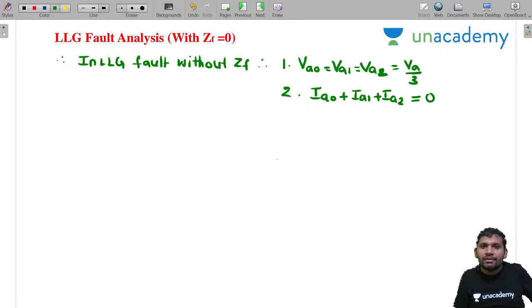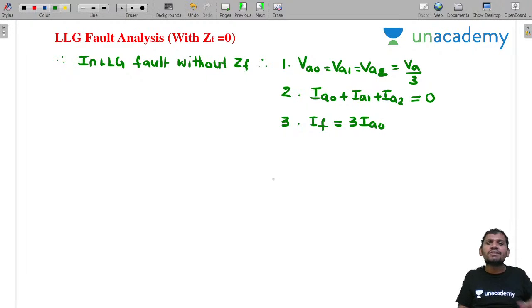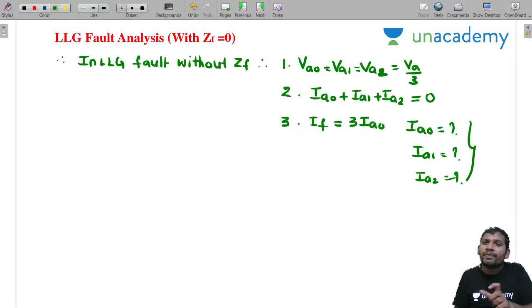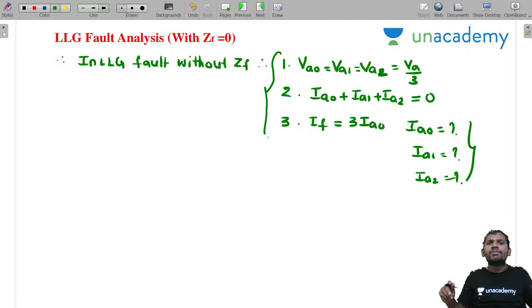Understood? Then the third one: what is IF? IF is 3IA0. This point is very important. What is the IA0 formula? I already gave it, so please note it down from the previous slide. What IA1 is, you already know. What IA2 is, you also already know. Remember these formulas along with these conditions, and solving the problems is very easy.